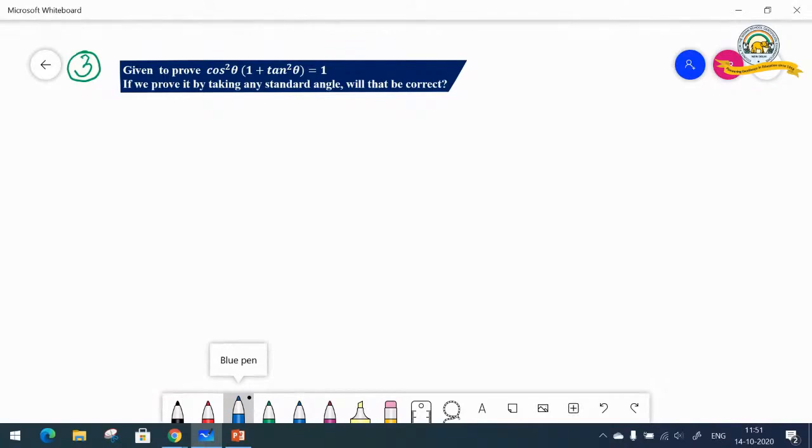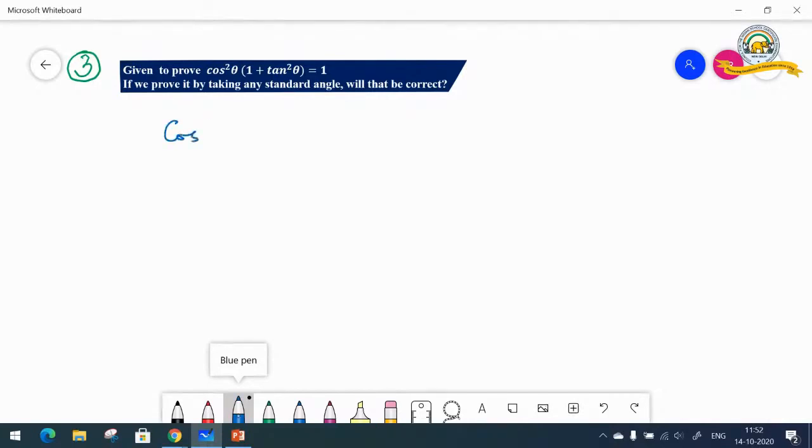Why? That will be only verification, because you are choosing one specific value of theta and trying to prove it. But when it comes to a general proof, you have to use the expression and use your other identities to prove it. You cannot just put cos 30 with theta equals 30 degree and get equal to 1 and say, yes, it is true. No, that is called verification. So we are going to prove it. Let us see how to go about the proof.